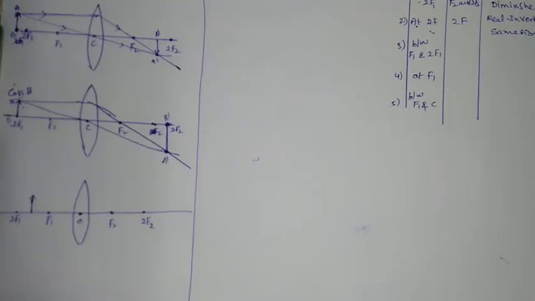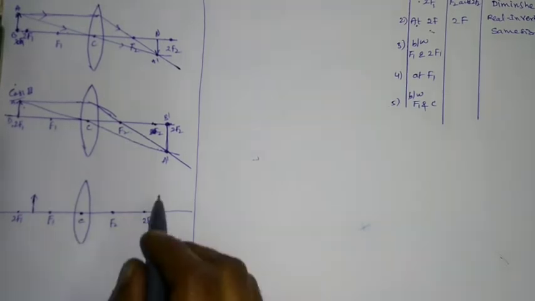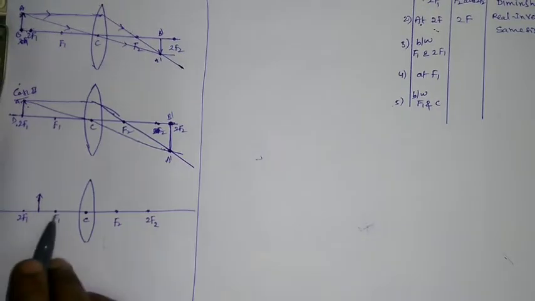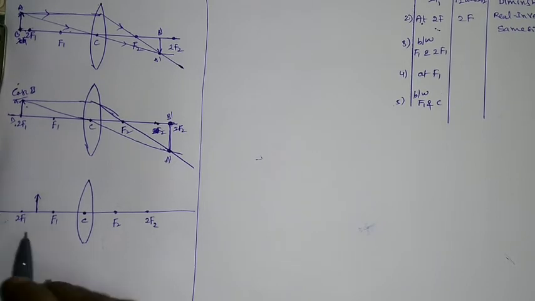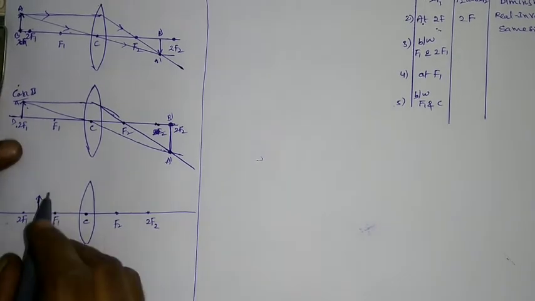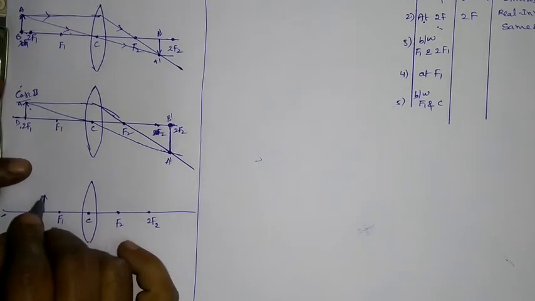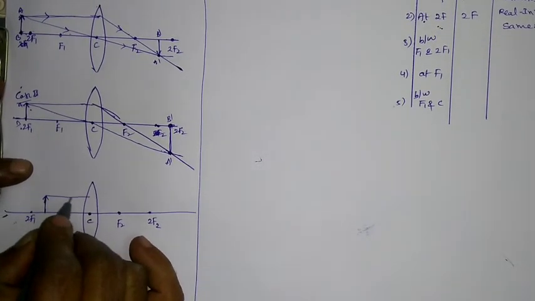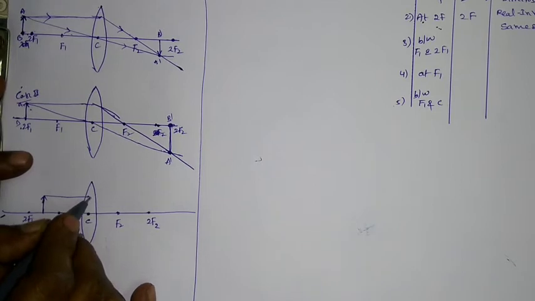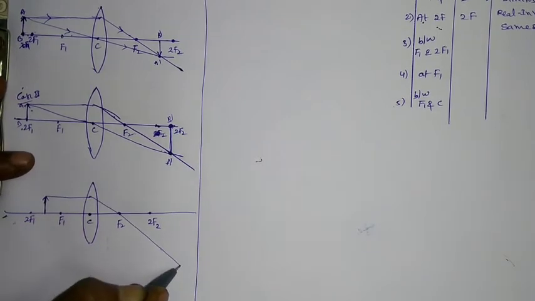Okay. Now if you consider the object is in between f1 and 2f1 position. So what is the image formation? Say again I am taking the two light rays. One ray is parallel to the x-axis, which is passing through the focus point.